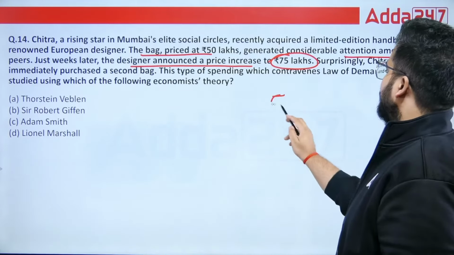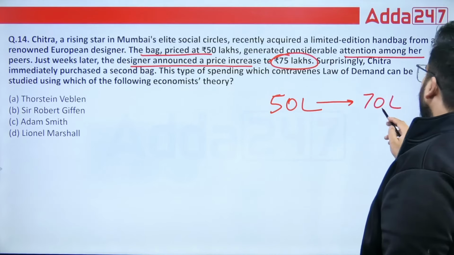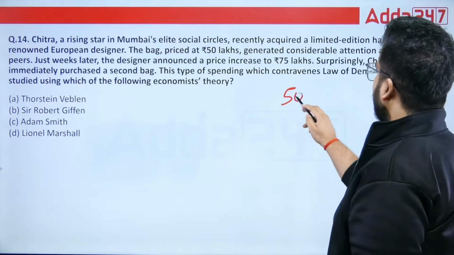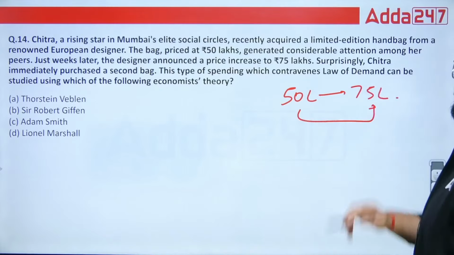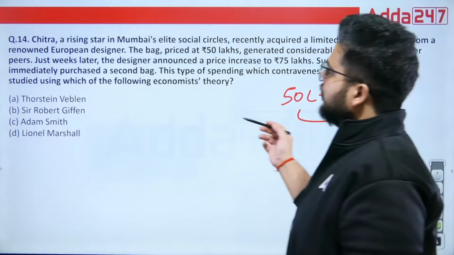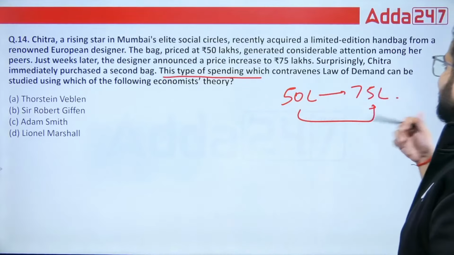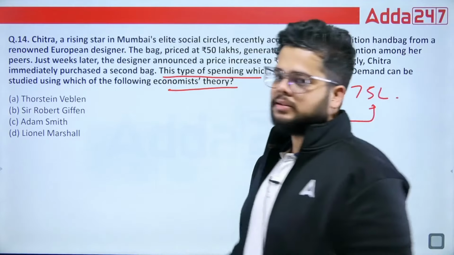So already you have a luxury bag. Its price has risen to 75 lakh, not 70 lakh. So from 50 lakh it has moved to 75 lakh, an increase of 25 lakh. Surprisingly, Chitra immediately purchased a second bag.